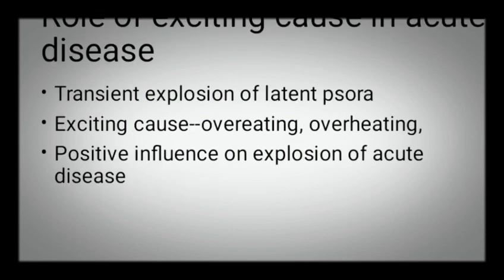Now we go to the role of exciting cause in acute disease. Mainly it acts as a transient explosion of the latent psora. Without exciting cause there is no acute disease. So it explodes the latent psora, which itself is the acute disease. Exciting causes like overheating are examples. The exciting cause has a very positive influence on the explosion of acute disease.